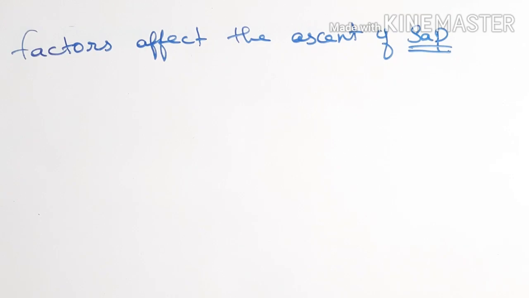So what is this sap? First we want to know that. We know that water and minerals are absorbed and transported throughout all the aerial parts of the plant through the xylem tissue.